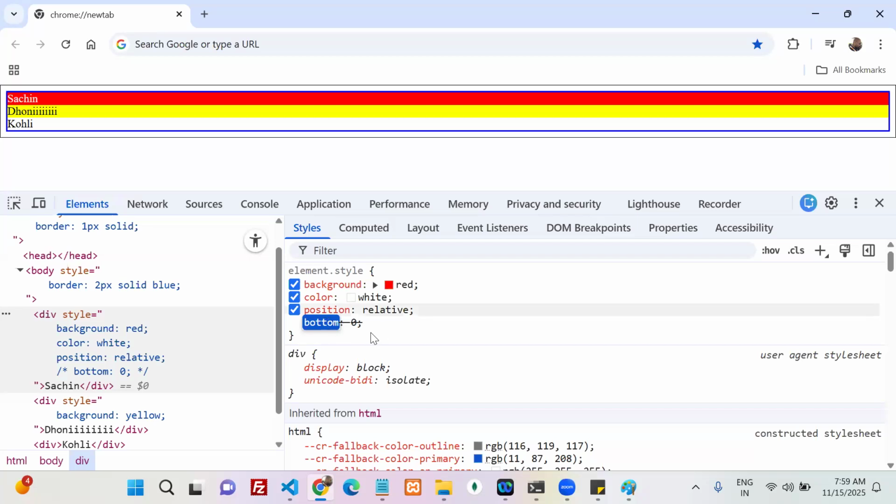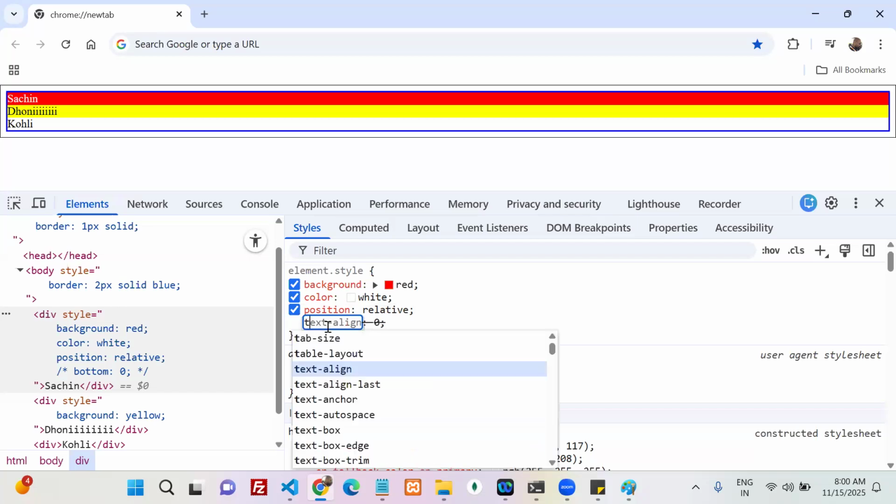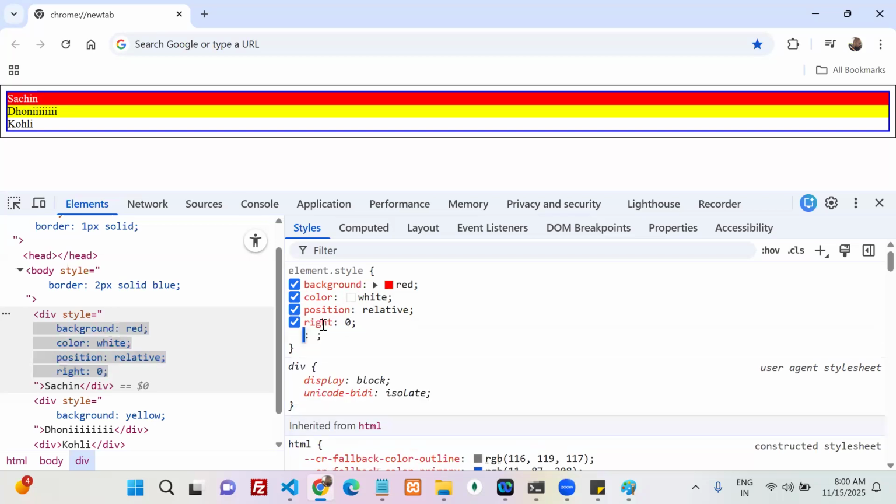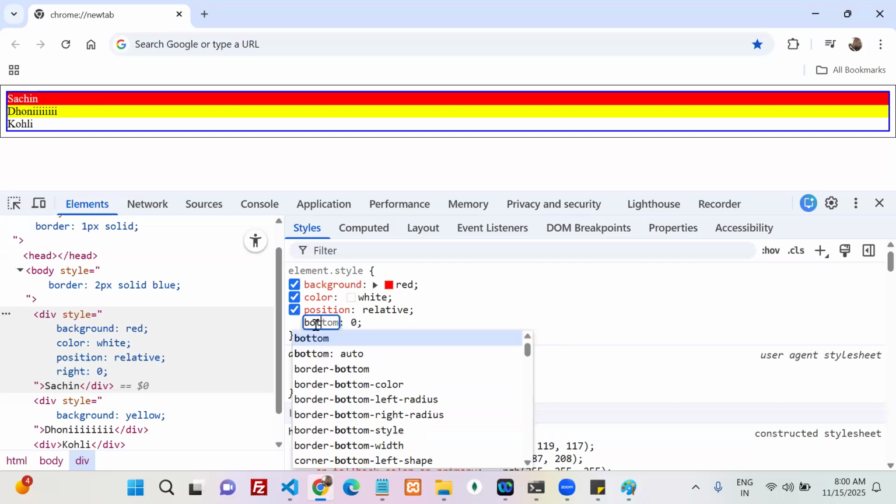Okay. Now, if it is a relative position, which one does it take as a reference? It always takes the current position as a reference. The current position is nothing but where I am currently. I am here, right? So this is my reference point. Currently where I am, that is the reference point, which means all my top, right, bottom values are zeros.